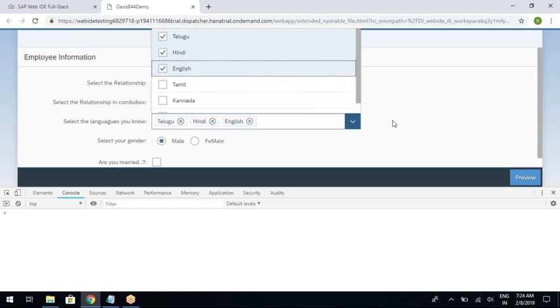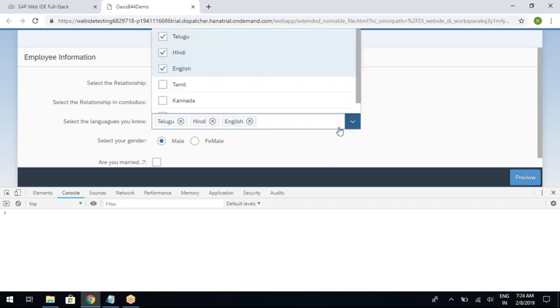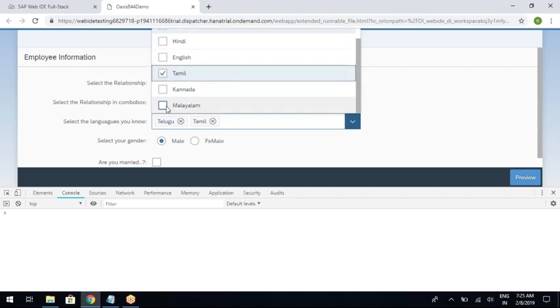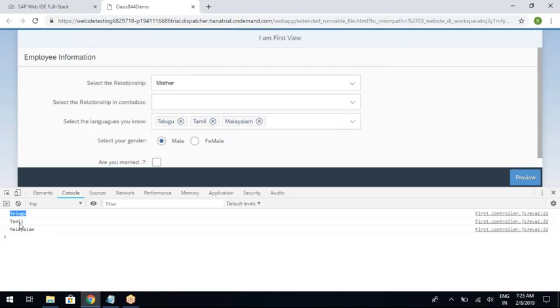So that's it. You can see Telugu, Hindi, English. For example, I will select differently now. I selected Telugu, Tamil, Malayalam, for example. You can see Telugu, Tamil, Malayalam. So whatever the languages that you have selected, this is how you need to read all those values.